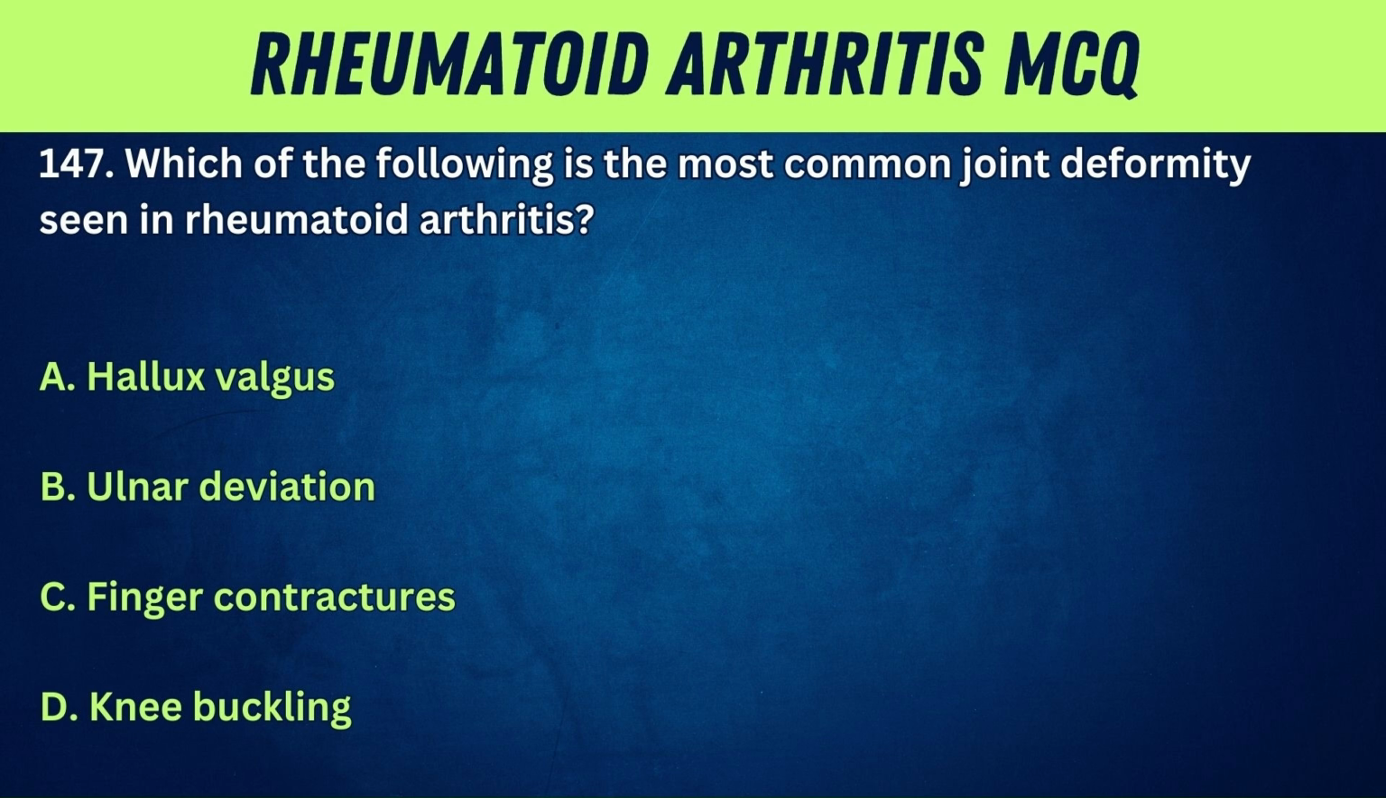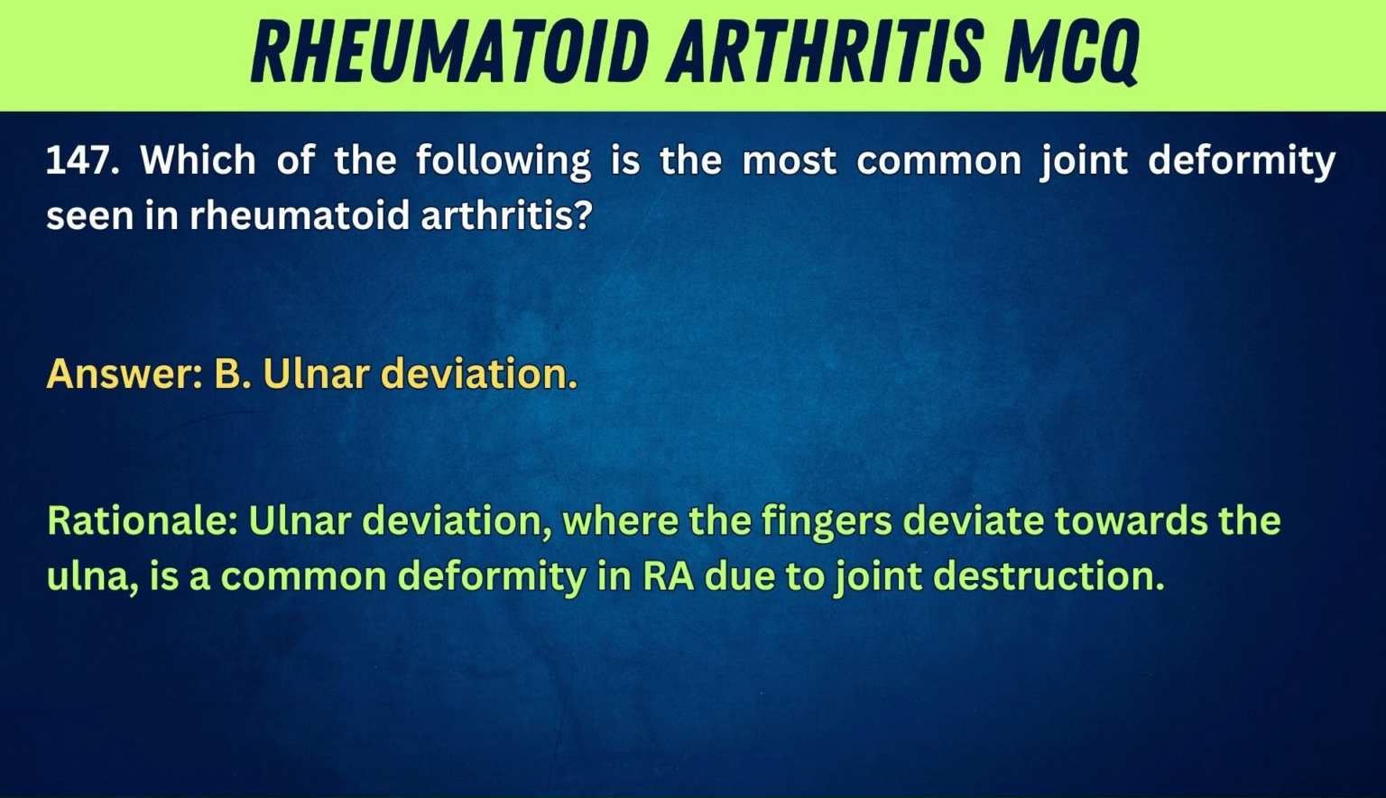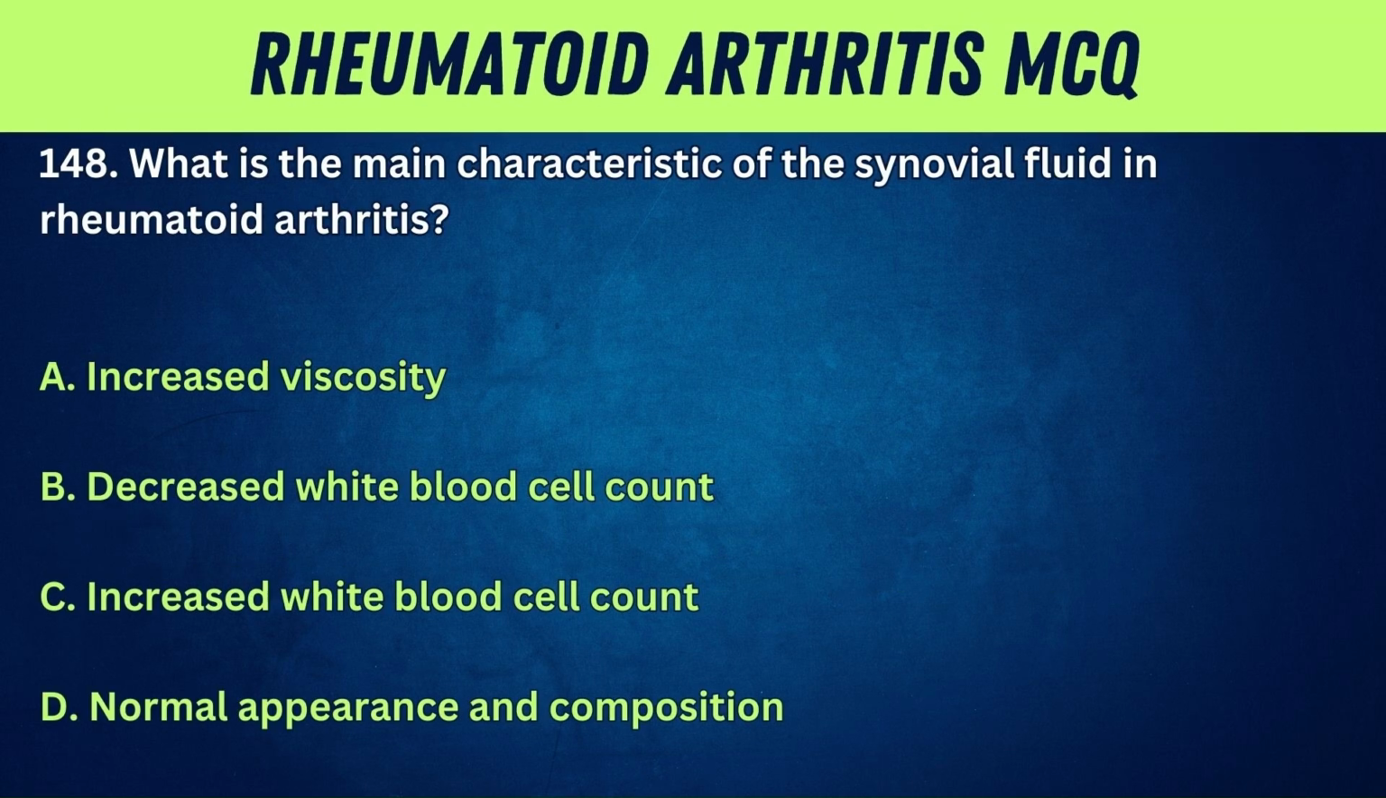Ulnar deviation. C. Finger contractures. D. Knee buckling. Answer. B. Ulnar deviation. Rationale. Ulnar deviation, where the fingers deviate towards the ulna, is a common deformity in RA due to joint destruction. 148. What is the main characteristic of the synovial fluid in rheumatoid arthritis?